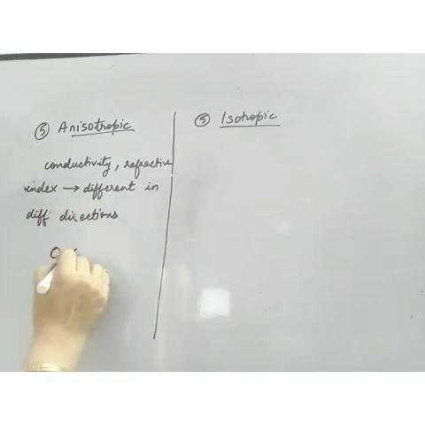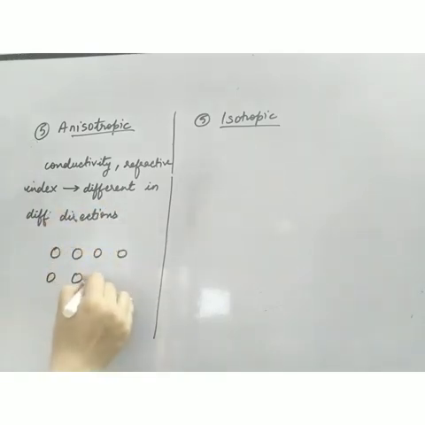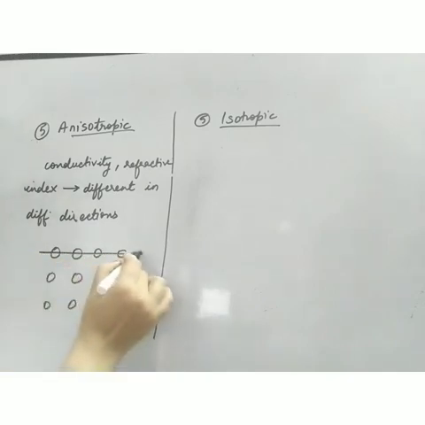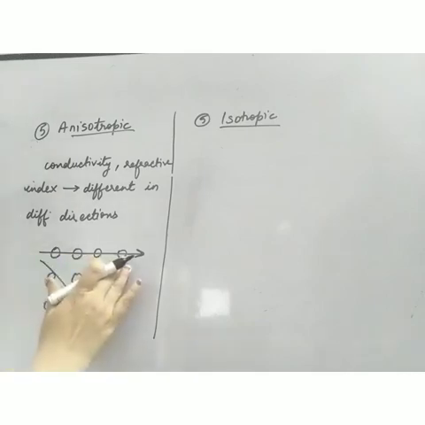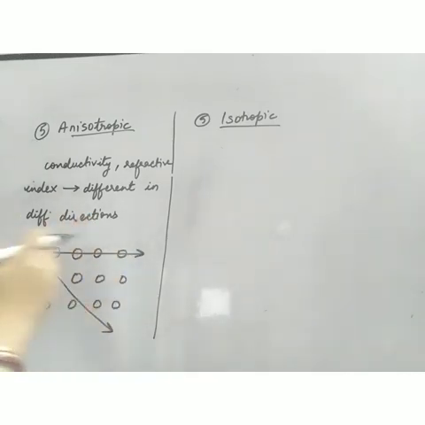Suppose this is my crystalline solid. The particles are regularly arranged. Suppose in this direction, if I calculate conductivity, it will be different. Suppose in this direction, if I calculate conductivity, it will be different. So when the physical properties have different values in different directions, that phenomenon is known as anisotropy. And why does this happen? Because of regular 3D arrangement. In one direction, the particles will be there, but if you calculate in this direction, now no particles are there.